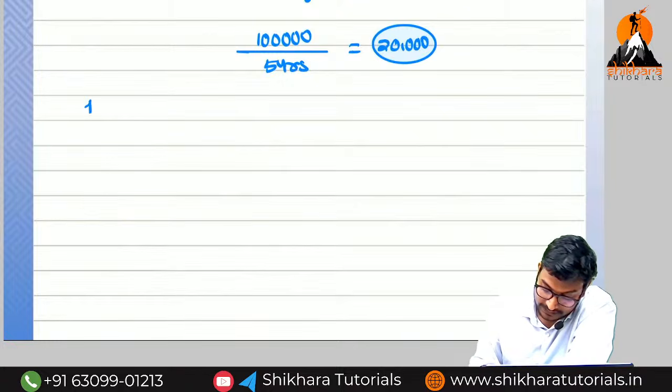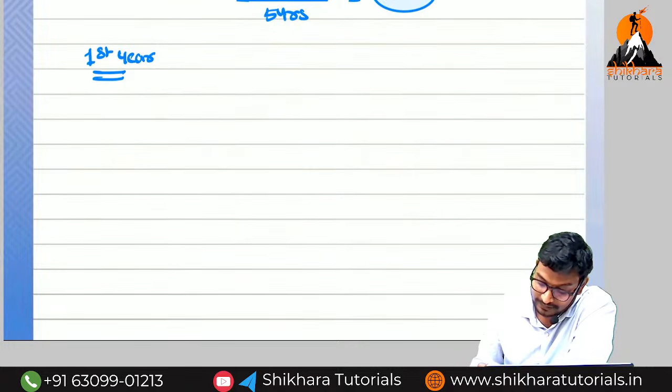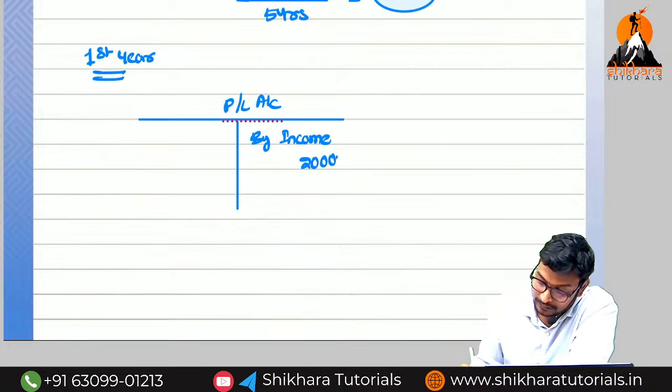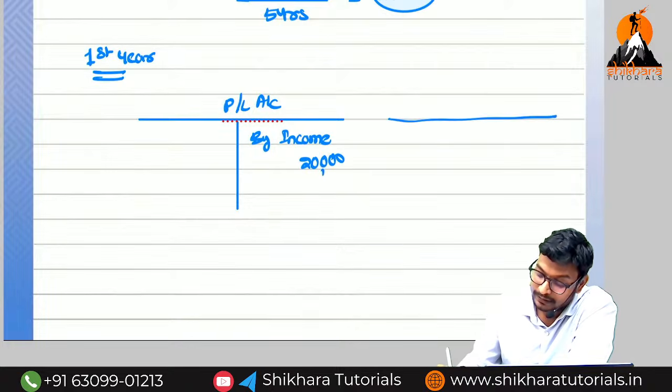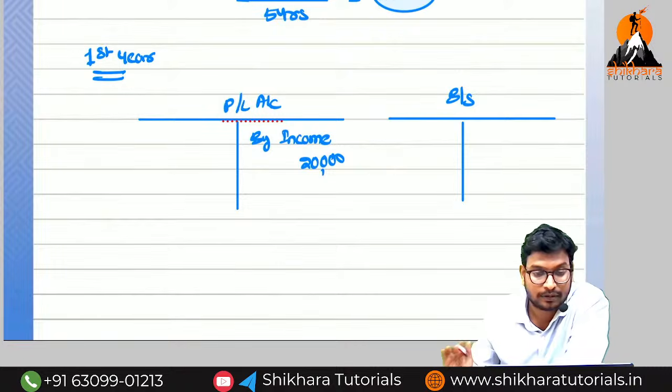So in the first year, the benefit is for how many years? More than 1 year, up to 5 years. In the first year, how much amount do we need to transfer to the P&L account? On the credit side of the P&L account, by income, we need to write 20,000. What is the remaining amount? That remaining amount we need to transfer to the balance sheet, liability side, but not record on the asset side.